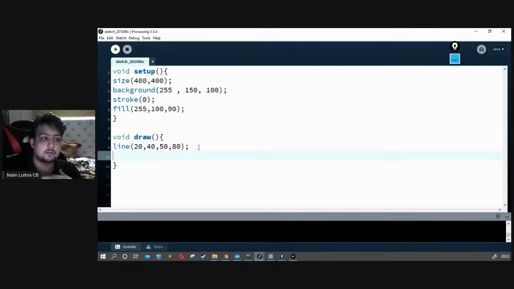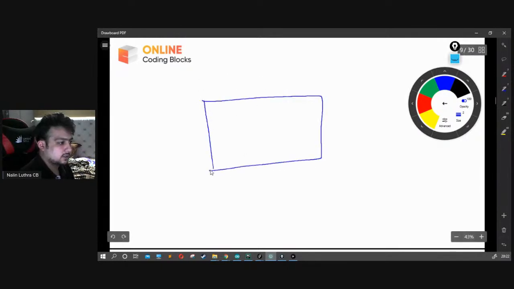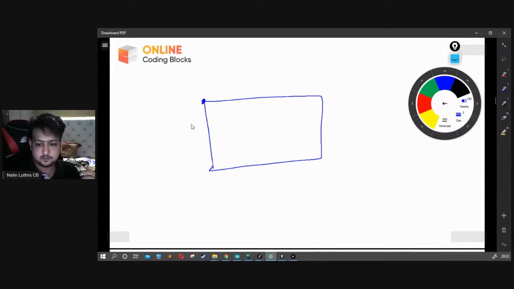Let's write the rectangle. To make a rectangle, the system is not that simple. A rectangle has 4 coordinates, and giving the details about all 4 coordinates would be weird. So let's understand how the rectangle works. For example, I got a rectangle over here. Sorry for my drawing, that's weird. So what details do you require to actually draw the rectangle?